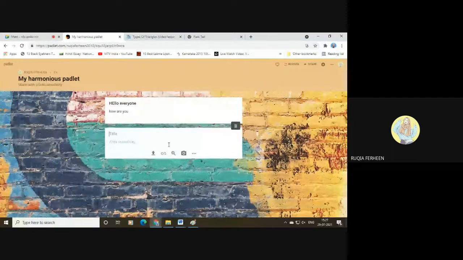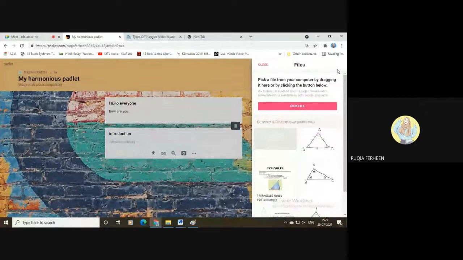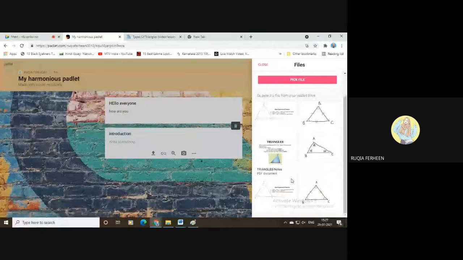So now we can see it is appearing one below the other. Hello everyone. Then you can give an introduction about the topic which you are going to select. For example, if I am going to take the topic and select it from here, because I have uploaded many images, it has already acquired much of the space on my free Padlet. So I'll take this image only.